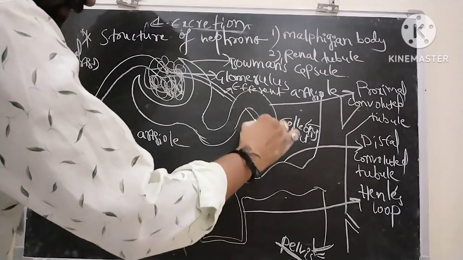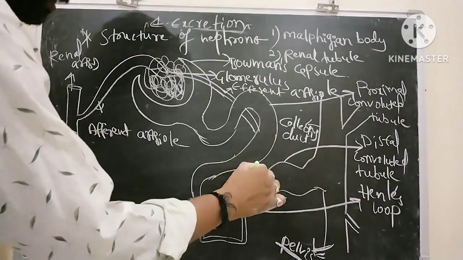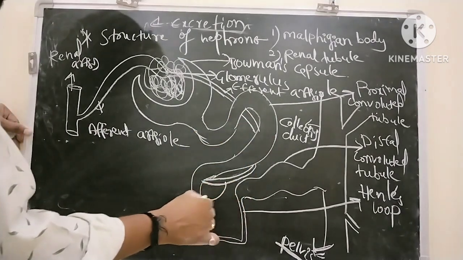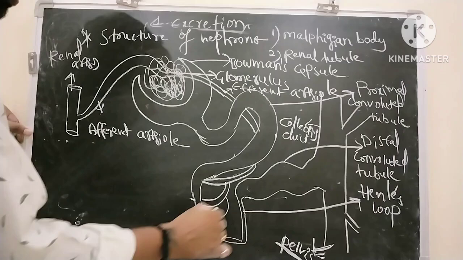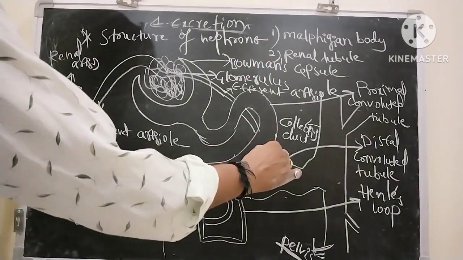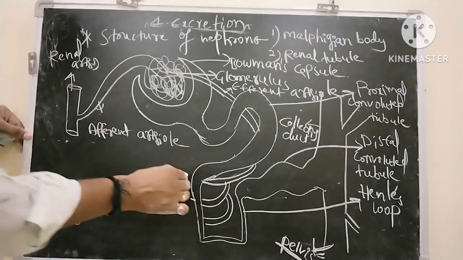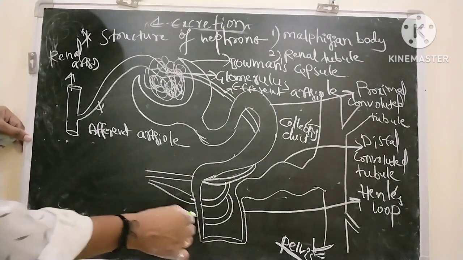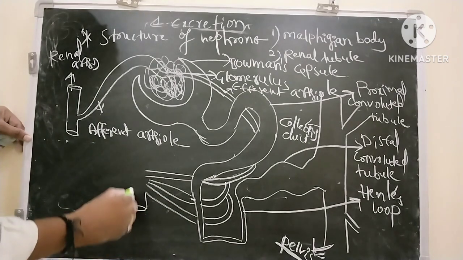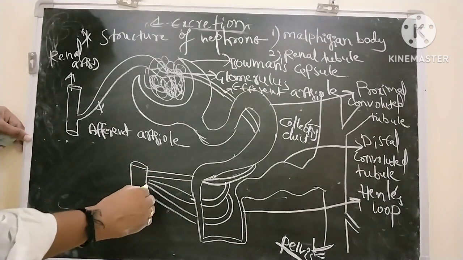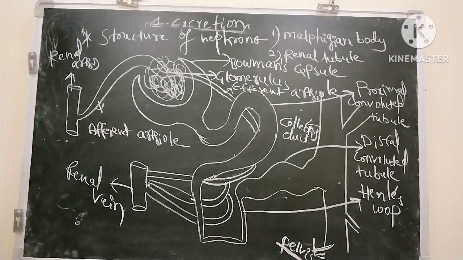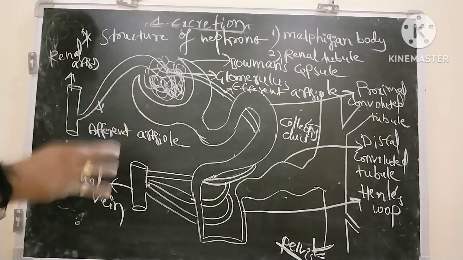The tubular network forms a network around the entire nephron. So this is the renal vein. This is about the structure of nephron, and we will discuss the formation of urine in another class.